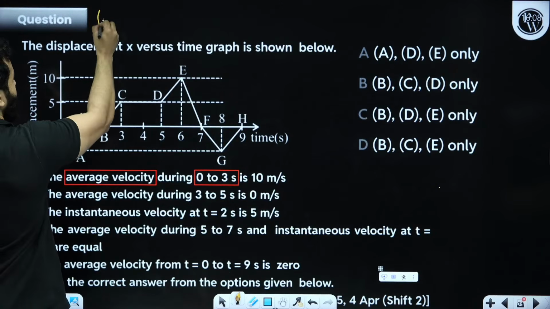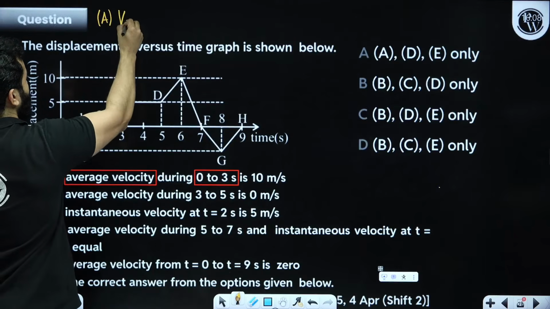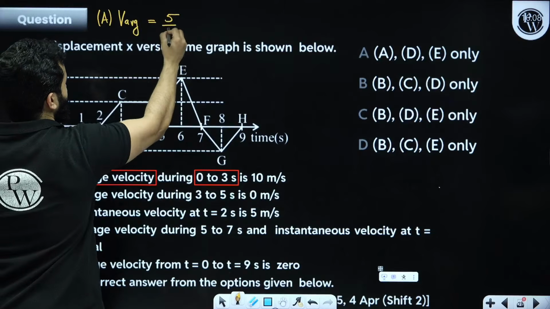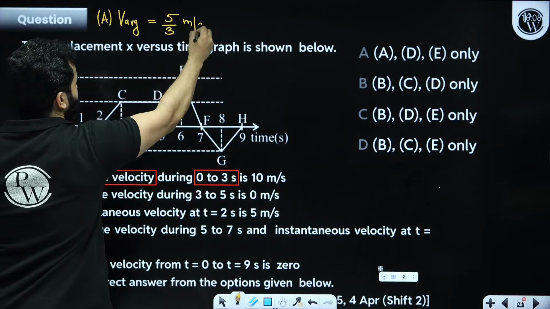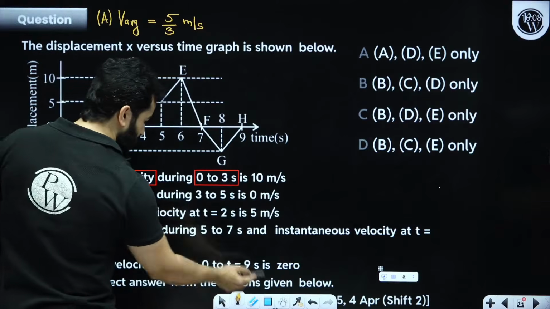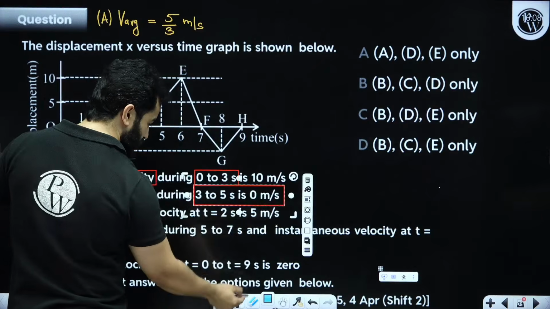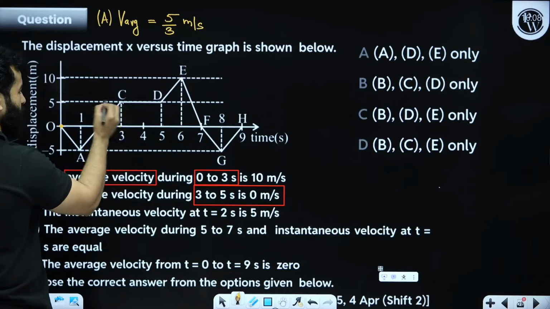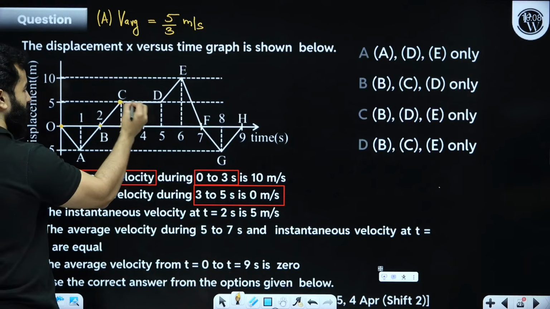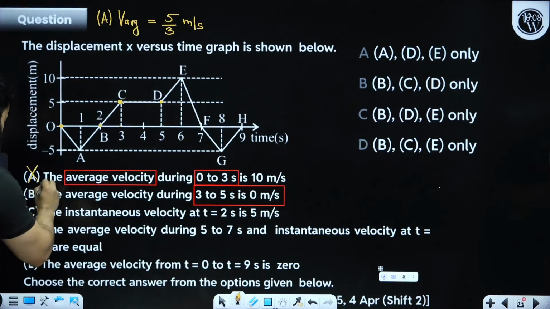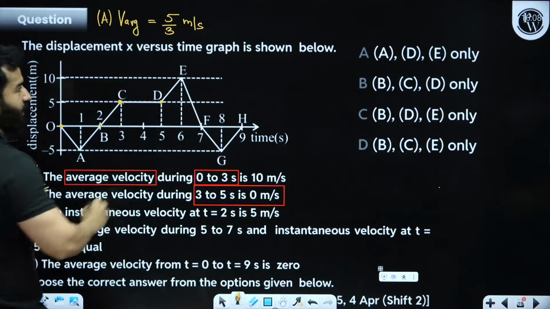So for A, the magnitude should be, my dear friends, displacement is 5 and time is 3. So 5 by 3 meter per second, and in positive. So this is wrong. The average velocity during 3 to 5 is 0. At 3, the body was at 5 meter. At 5 seconds, the body is at 5 meter. So this is absolutely correct. Option B is absolutely correct.